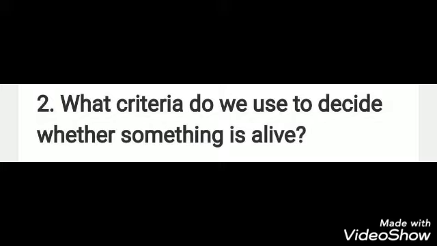The next question of this exercise is, what criteria do we use to decide whether something is alive? See, walking, breathing, growth and other visible changes can be used to determine whether something is alive or dead. However, some living things will have changes that are not visible to our eye. Hence, the presence of life processes is a fundamental criterion to decide whether something is alive or dead.